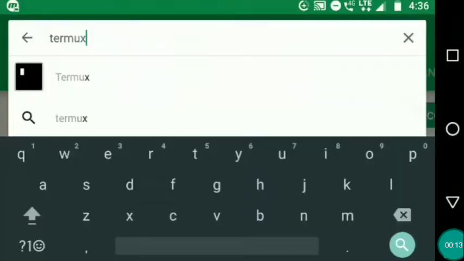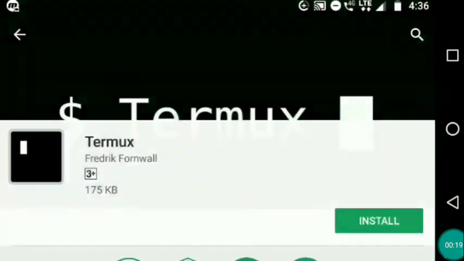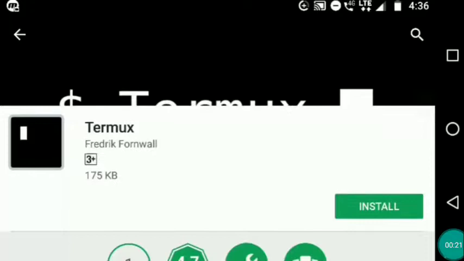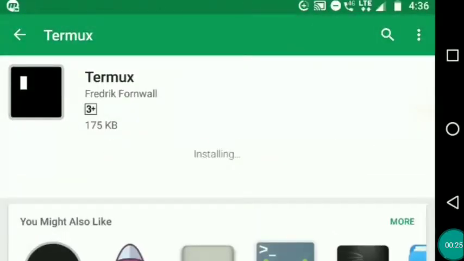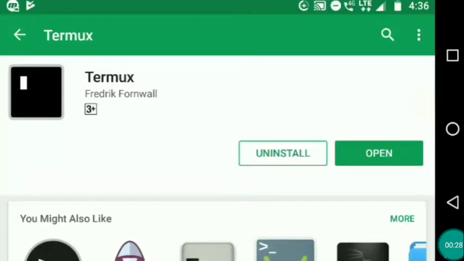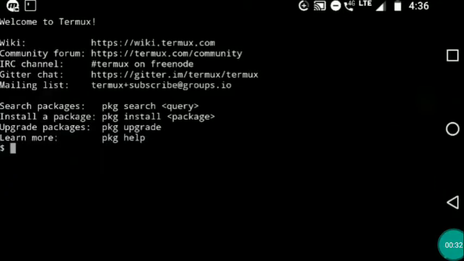Open Play Store. Type Termux. You will find Termux app. This app requires Android OS version 5 and above. Click on Install. This will install Termux app on your phone. After completion, click on Open. This is the terminal of Termux application.